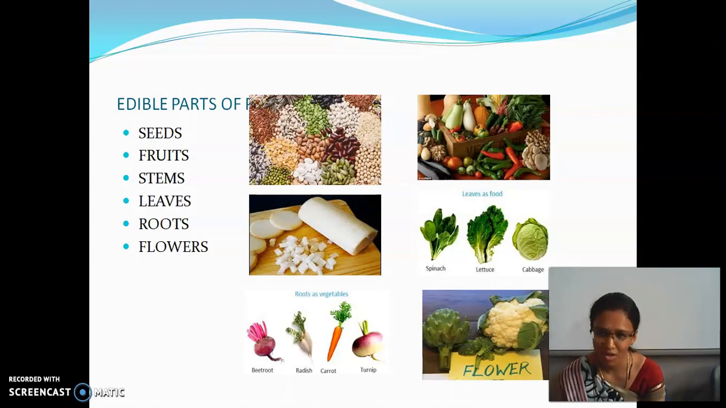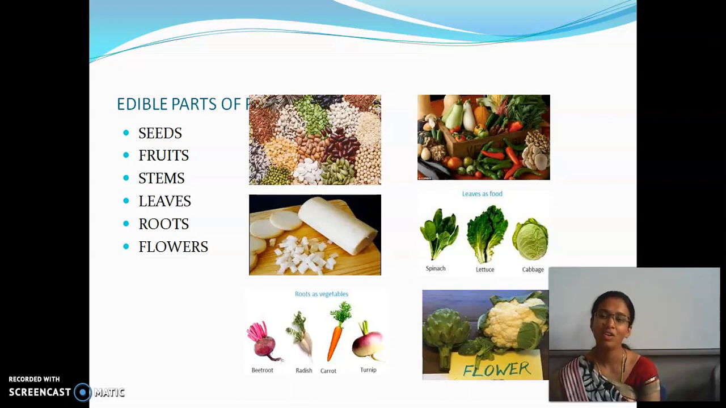Say some examples of seeds. Yes, maize, corn, etc. They are the edible parts which we can eat. And then fruits: apple, orange, pomegranate, grapes, etc. And then stem. Which stem? The stem from which we eat.